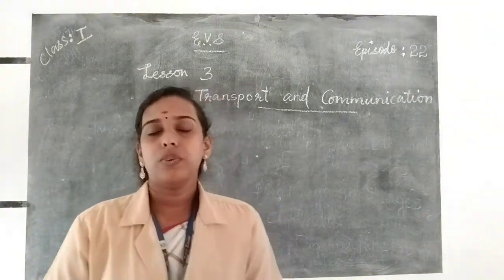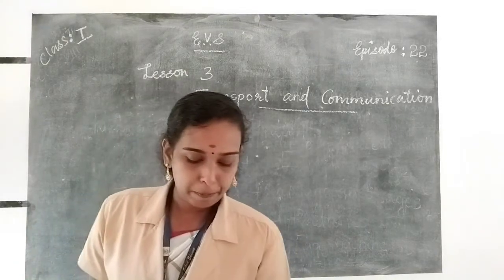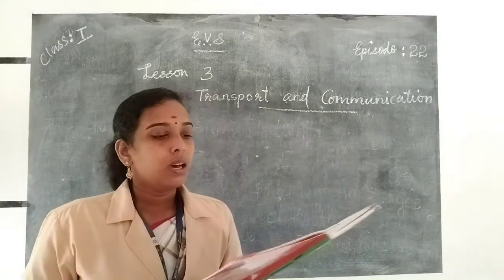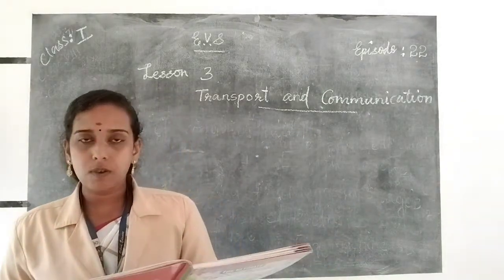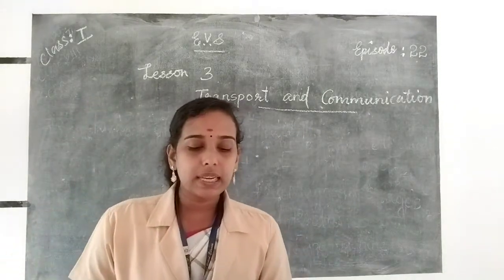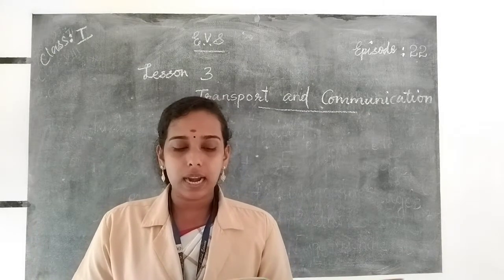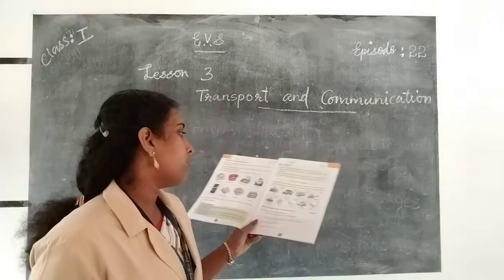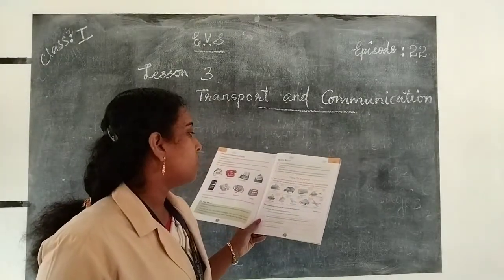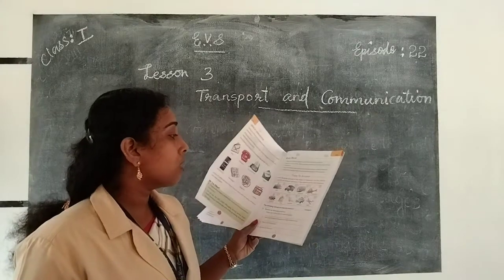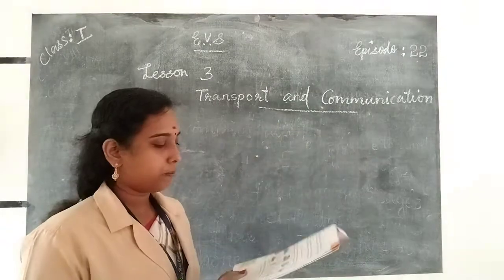So now we are moving to our exercise portion. Page number 123, time to answer. From the given pictures of the means of transport, cross the vehicles used for air transport and tick the vehicles used for land transport. Here pictures of some means of transport are given. We want to tick the vehicles for land transport and cross the vehicles for air transport.